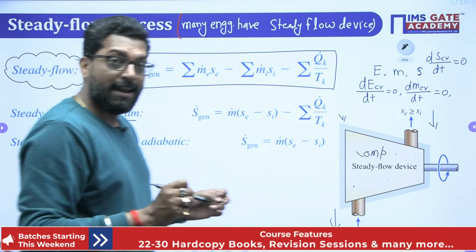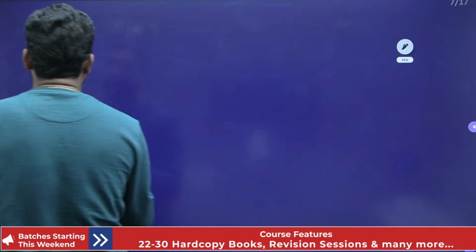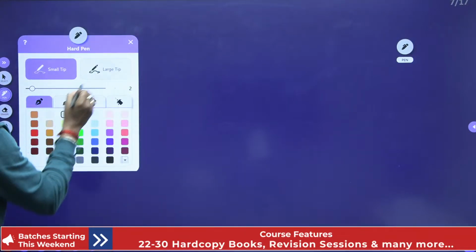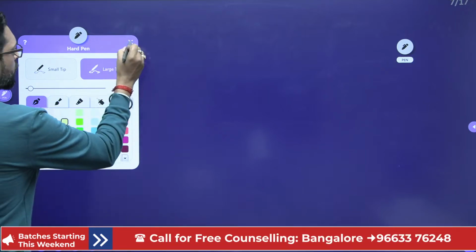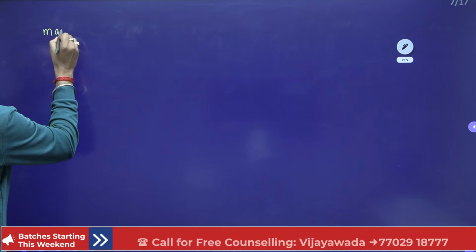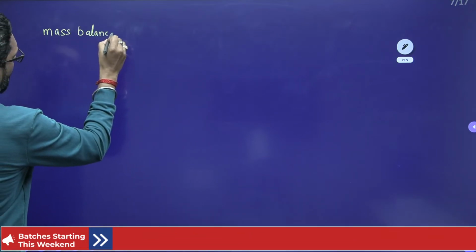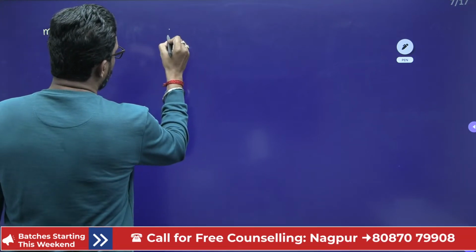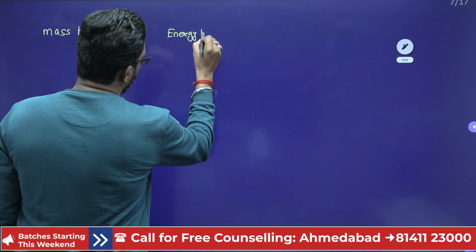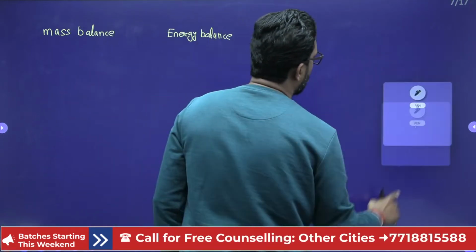What is the energy balance? And what is the entropy balance?